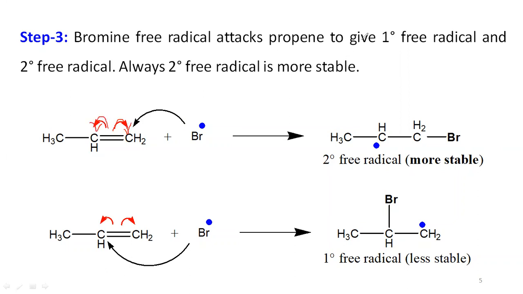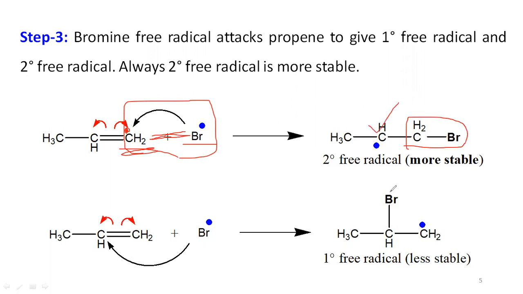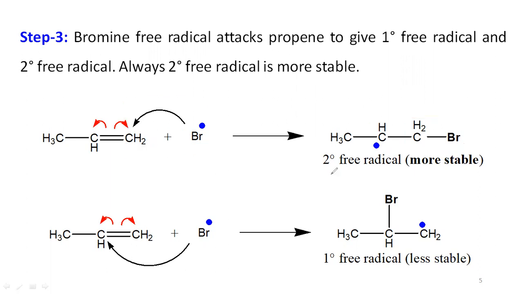So if the bromine free radical binds with this odd electron on the terminal carbon atom, then a bond forms between the terminal carbon and bromine, and the second carbon atom has the odd electron. So this is produced in the form of a secondary free radical.